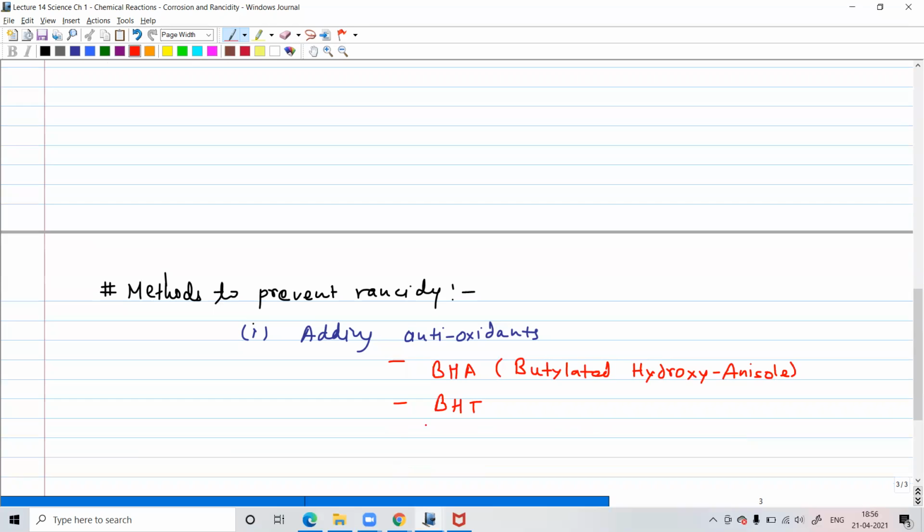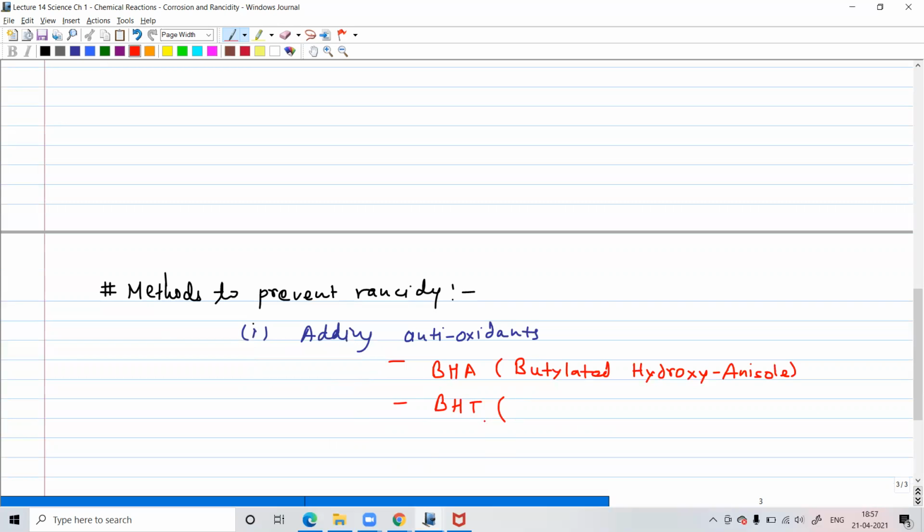Butylated hydroxyanisole. That is the full form. Don't need to worry too much, but don't try to understand this. This is just an antioxidant, which is used in the food industry. So you might take some packaged food products, and you can see that one of these will be mentioned in the packaging, that antioxidant added is BHA or BHT, and sometimes they'll be antioxidant free. They will say that no antioxidants are added, because nowadays people don't prefer those chemicals.